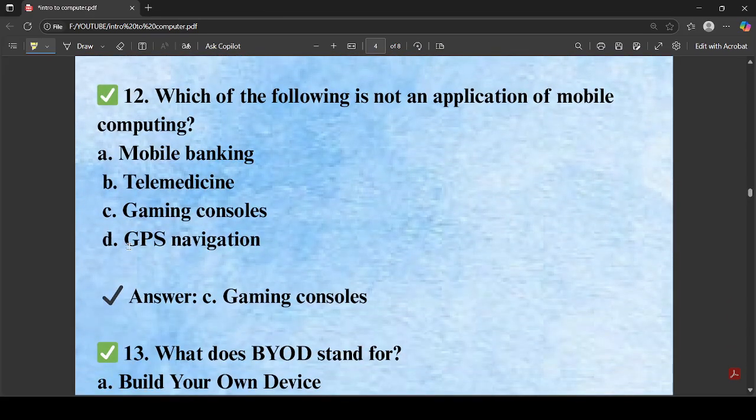Which of the following is not an application of mobile computing? Gaming consoles are not an application of mobile computing, but mobile banking, telemedicine, and GPS navigation are all applications of mobile computing. So mainly options A, B, and D are applications of mobile computing, and C is not.